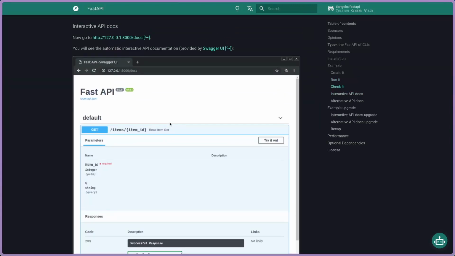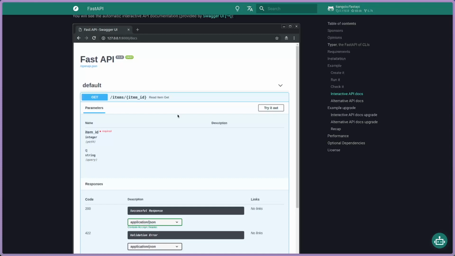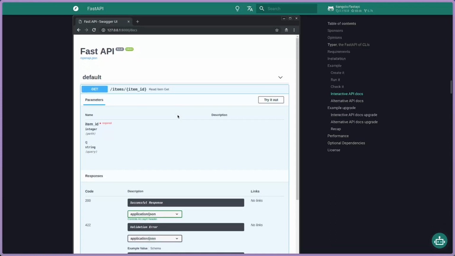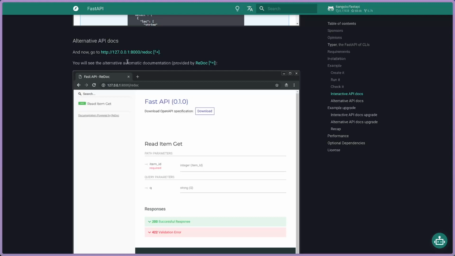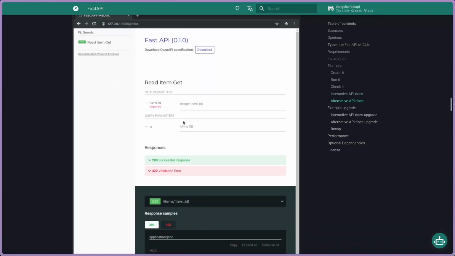The good thing about FastAPI is it provides two client UIs to interact with the API. It's called OpenAPI UI or Swagger UI. So this is like my go-to tool. After you run the application, you add slash docs and you get the UI. Or if you don't want that one, you can use ReDoc. Similarly, you have slash redoc and you can try things.